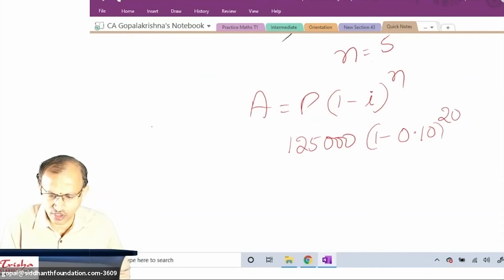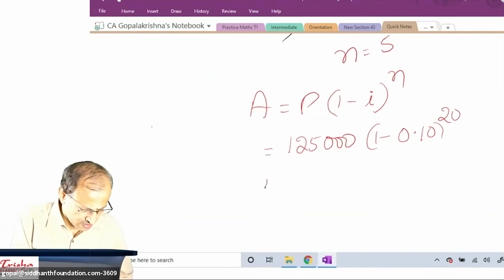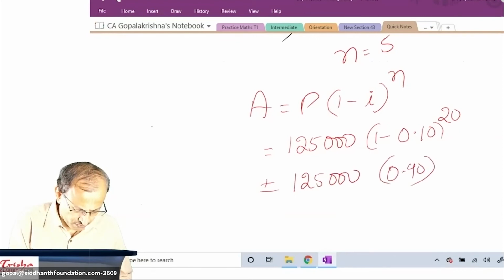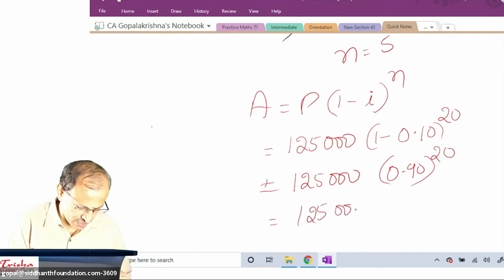All are given to you. You have to substitute. 1,25,000 into 0.90 to the power 20.